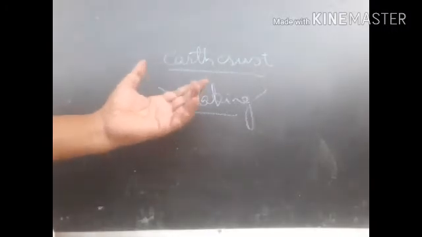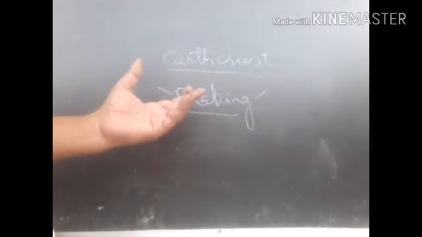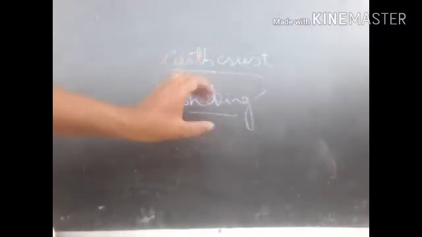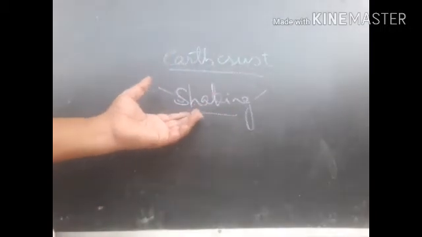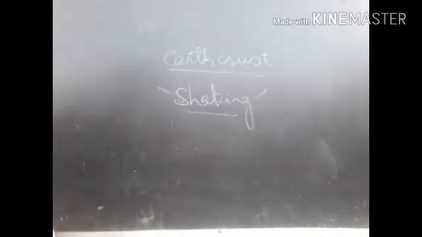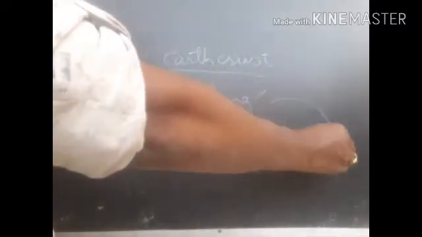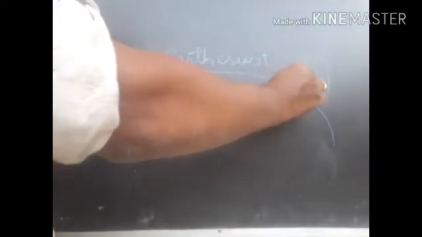And then what happens? Do you know what happens when the earth surface quakes or shakes? For example, here it is the earth surface and here are the large buildings, trees, electric poles, all are there.